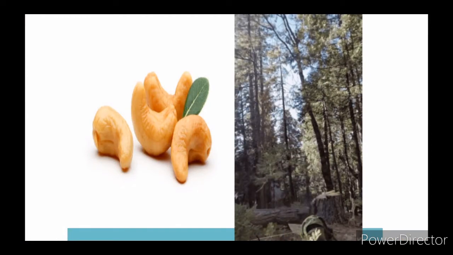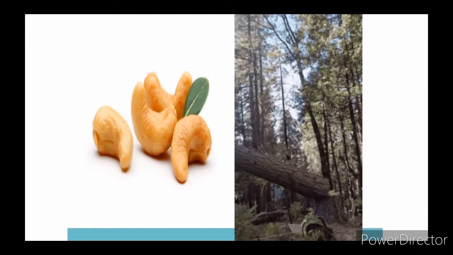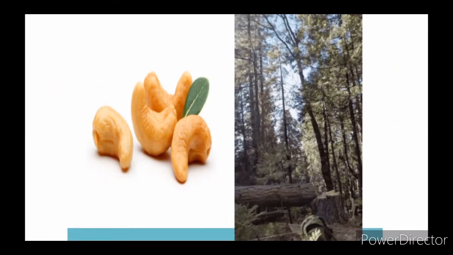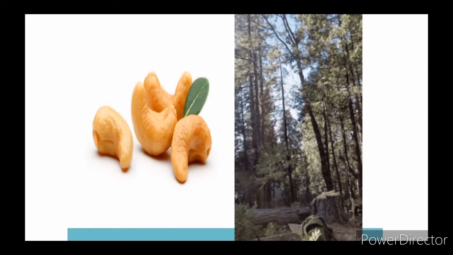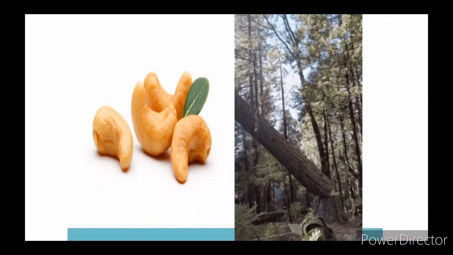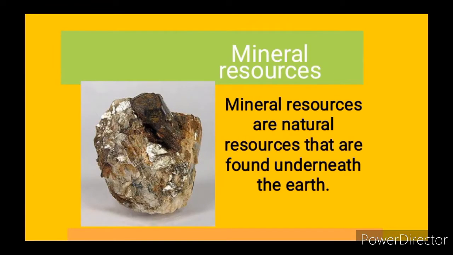Some examples of cash crops are cashew nuts, timbers, and cocoa. For instance, we use cocoa to make beverages, that is our tea that we drink. So we can use cash crops to make many different things. Cash crops are crops that are grown to be sold for money, and they can be used to make different things. Now let's go over to mineral resources.